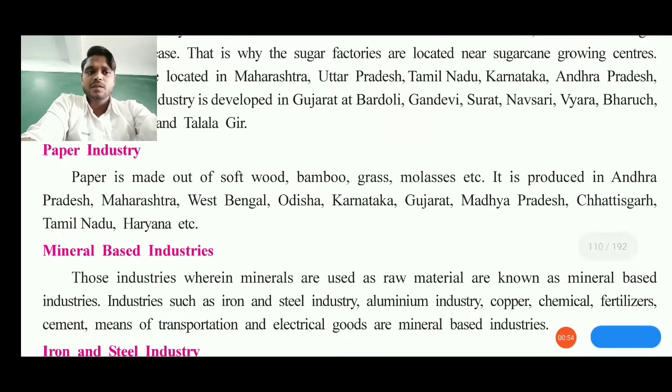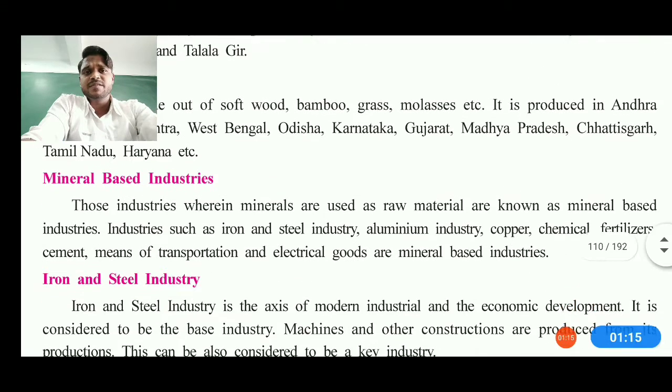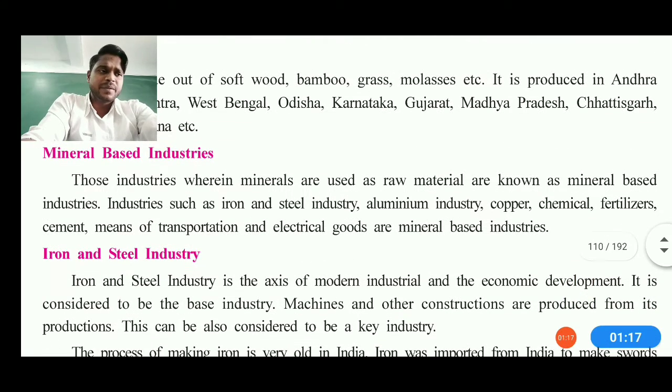Then we are moving on to the paper industries. Paper is made up of softwood, that is the pulp of the wood. You can also call it bamboo, grass, molasses, etc. It is produced in Andhra Pradesh, Maharashtra, West Bengal, Odisha, Karnataka, Gujarat, Madhya Pradesh, Chhattisgarh, Tamil Nadu and Haryana. This industry is well used, because in the educative sector, in paper media, news and all, we basically use these kinds of paper.